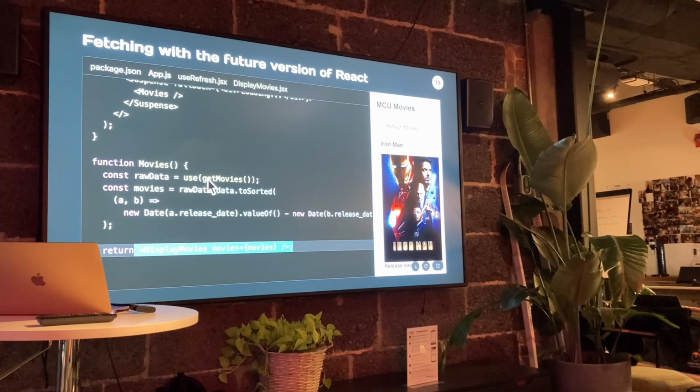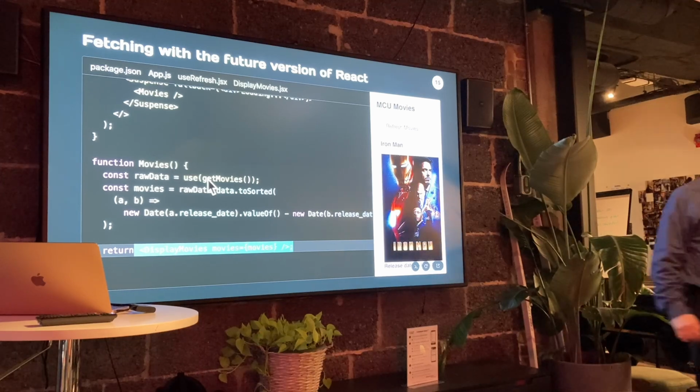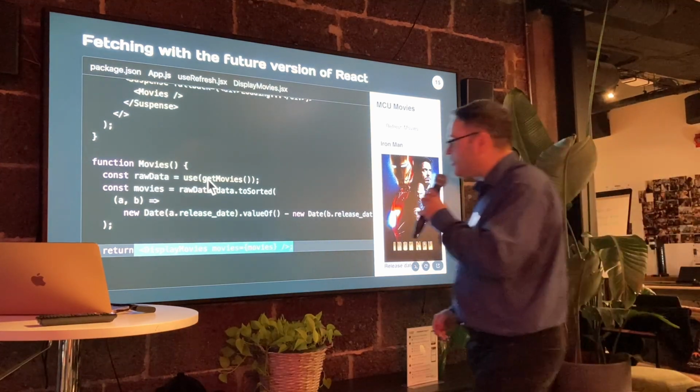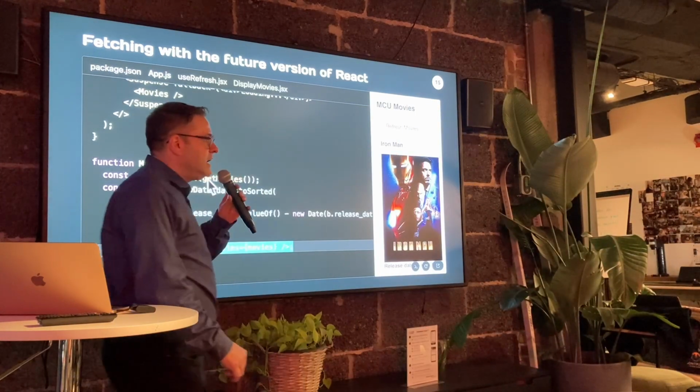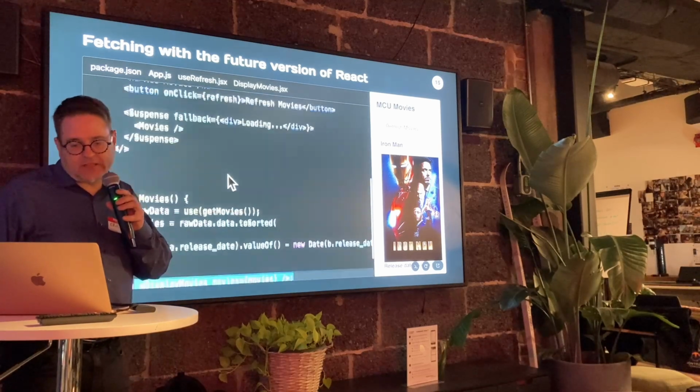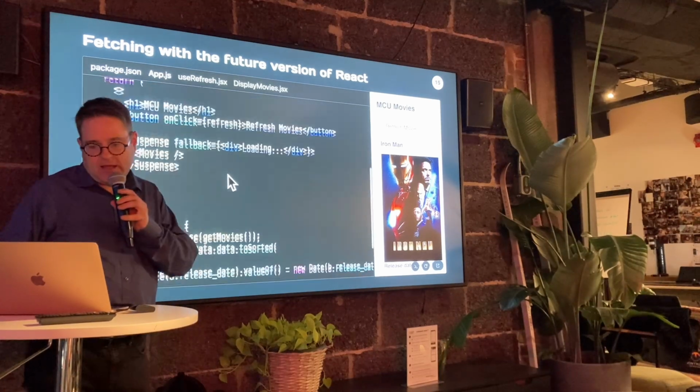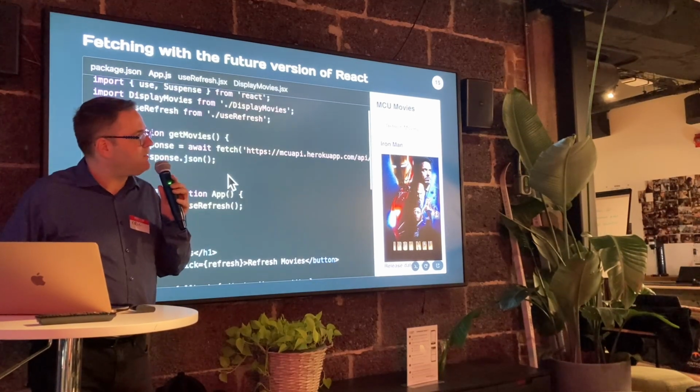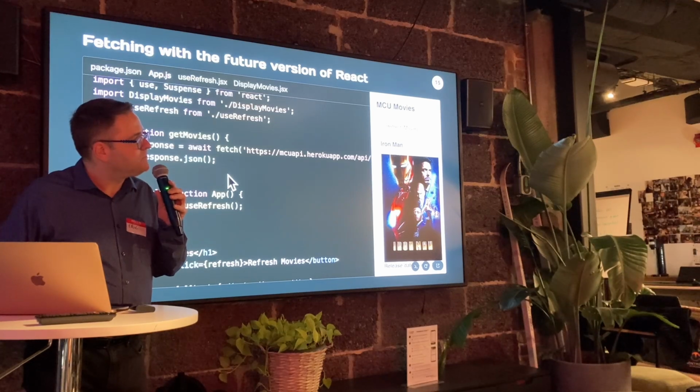There's also a question by Jose. If you put the definition of getMovies inside the function movies, will it turn into an infinite loop? Very good question. Can I get into an infinite loop with this thing? I haven't tried this, so let's try it. Let's try to break things. What should I be doing, Jose? How should I break this? Please tell me.